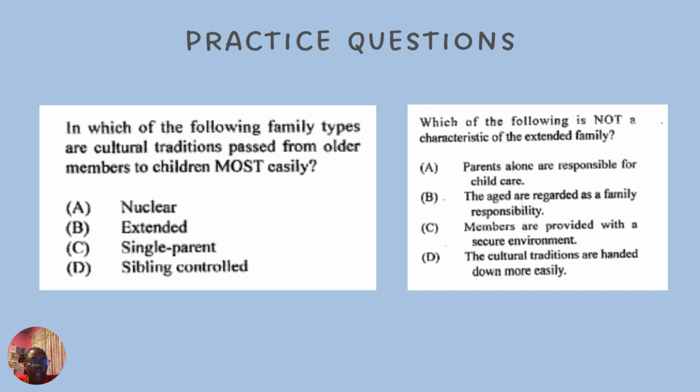It cannot really be nuclear because it says from older members most easily. So you have to look at the word most as it is highlighted. It cannot be sibling or single parent, because in an extended family, traditions are usually passed from older generations to the younger ones most easily, because you have grandparents in that family type, you might have an aunt, uncle, and so on.